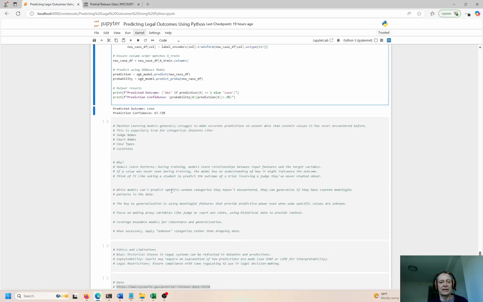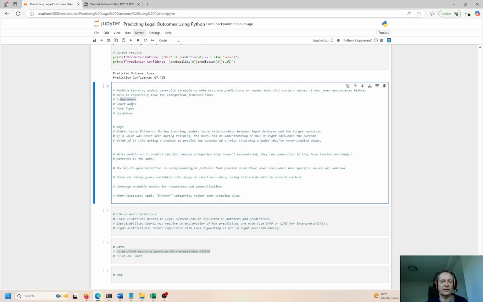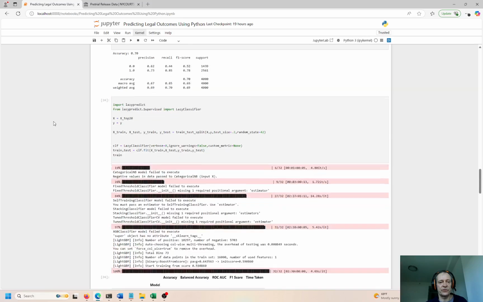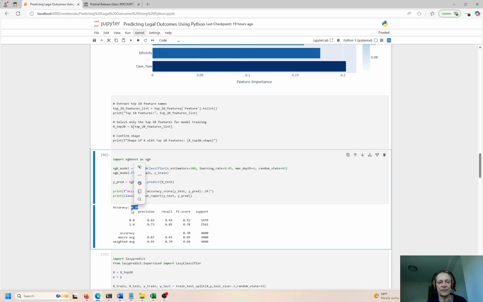So I'm just trying to say, if you're a lawyer, you can use machine learning to try to improve the outcome and change the probability of your work, right? That's what we're trying to do today. And again, this is dependent on the judge's names, the court name, the case type, the locations. There's a lot of variability over here. That's why we only get up to, where is this, 70%? Yeah, the best case I could get was 70% accuracy. I couldn't get better than that.